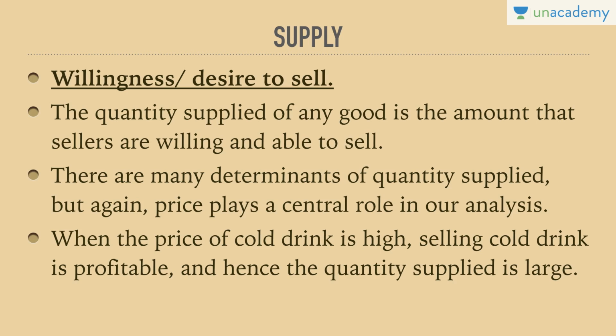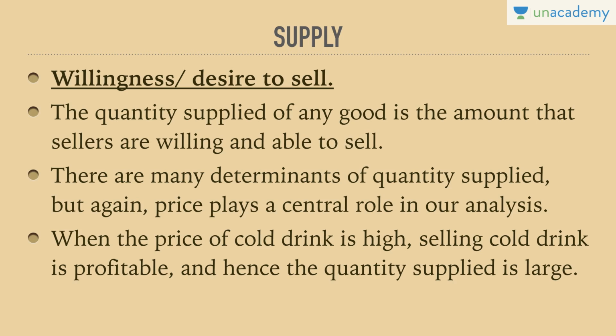So, how supply is opposite from the concept of demand? When we understood demand, it was price from the point of view of buyer. A buyer is price sensitive, hence, he would like to pay a lesser price for more quantity of goods. So, price played a central role from the point of view of demand in our last lessons. And in this lesson, price plays a sensitive role from the point of view of supplier. A supplier, if he is getting a higher price or a good price for his supply, he would like to supply more and more. Hence, it can be considered to be willingness or desire to sell at a particular price.